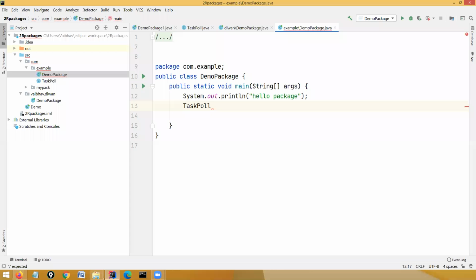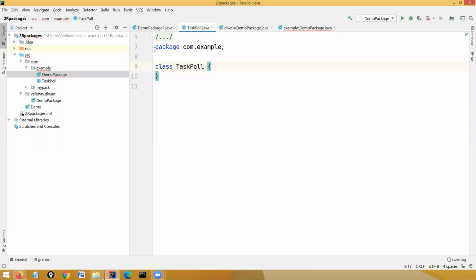Yes, Pratham, TaskPool is part of the com.example package. No, I have used the package keyword. Like, wait, this is the TaskPool class, the package is defined. See, this is the definition of that particular class.